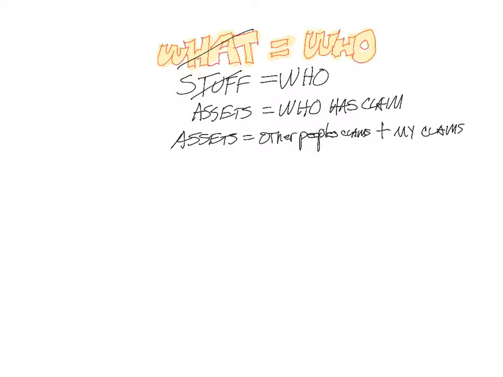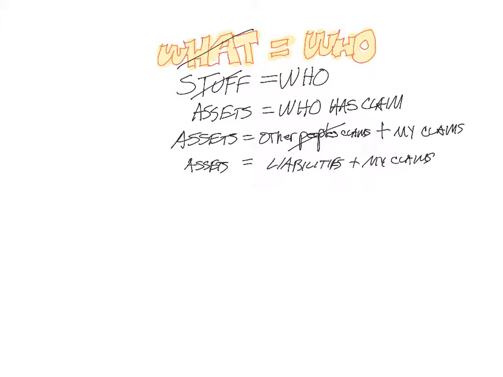Now we have a special word for other people's claims. Those are called liabilities. And my claims. So assets equal liabilities plus my claims.